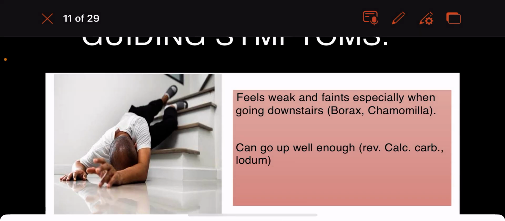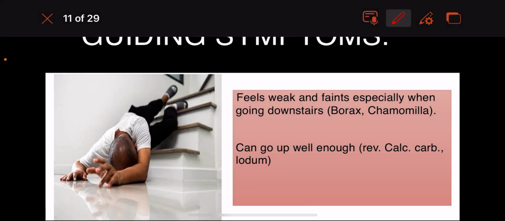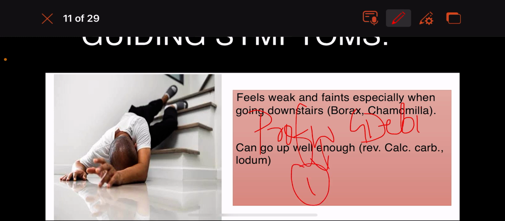So guys, what are the weakness points we saw? There is profound weakness, great debility and profound weakness, so marked mentally as well as bodily. That is the first thing about the weakness.